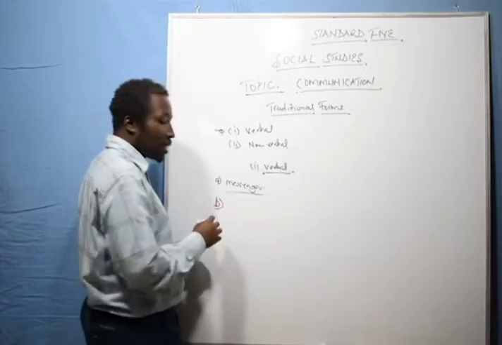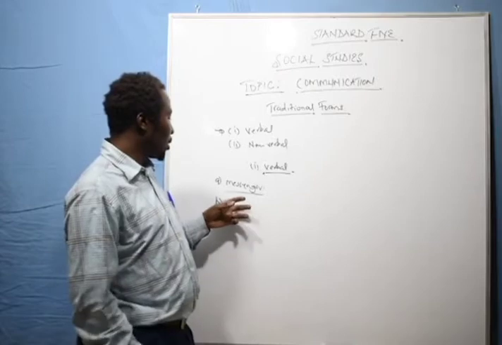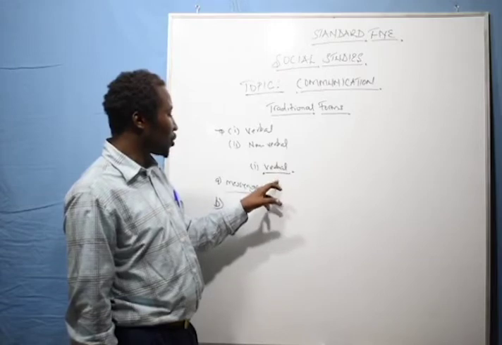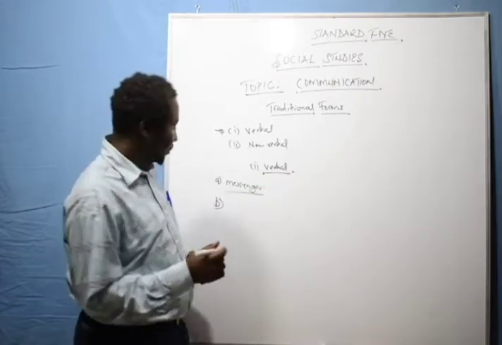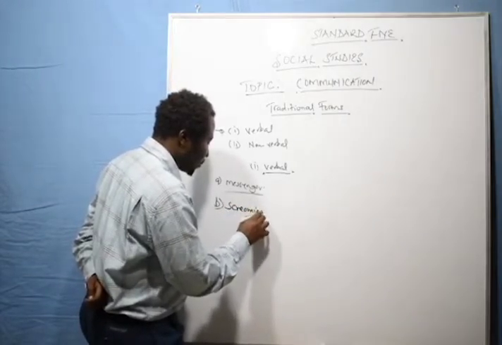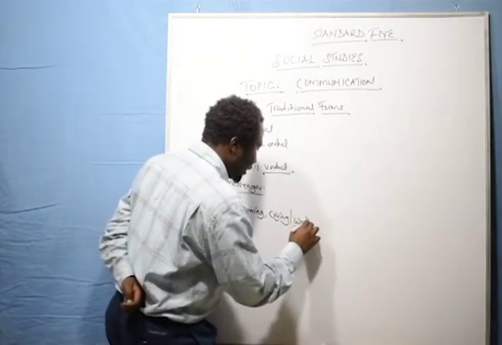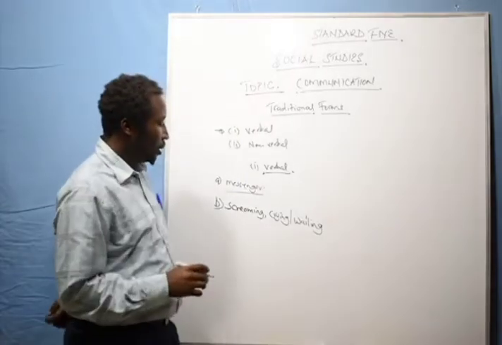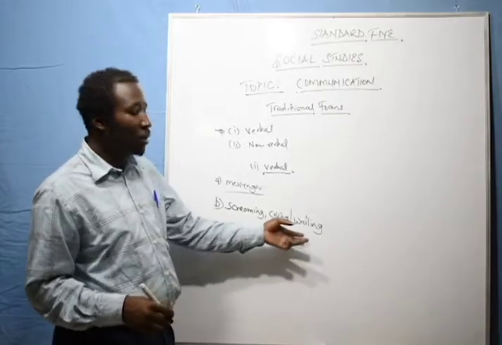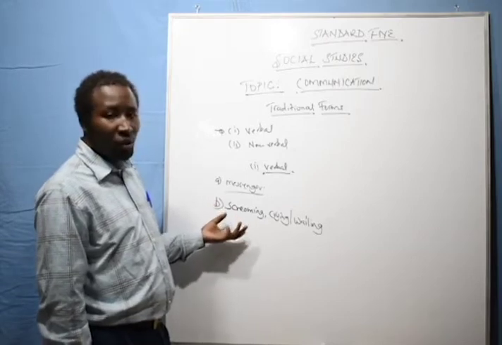Number two, the second type of means of communication, verbal communication, that was used was by screaming, crying, or even wailing. Okay? Screaming, crying, or wailing. This was a means of communication that was used to communicate.